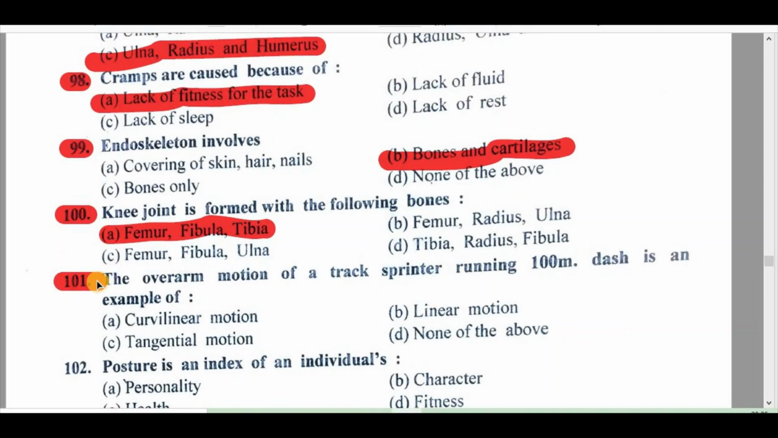Question 101. The overarm motion of a track sprinter running 100-meter dash is an example of: A. Curvilinear motion, B. Linear motion, C. Tangential motion, D. None of the above. Right answer is B. Linear motion.